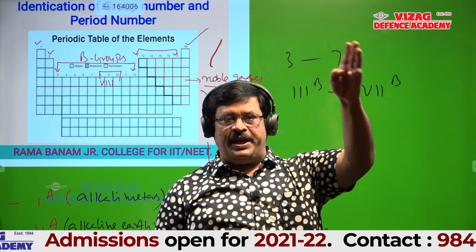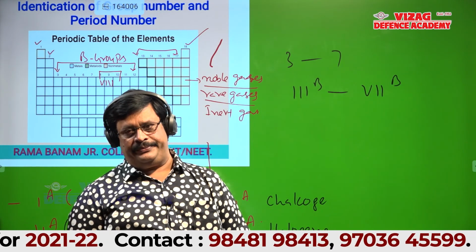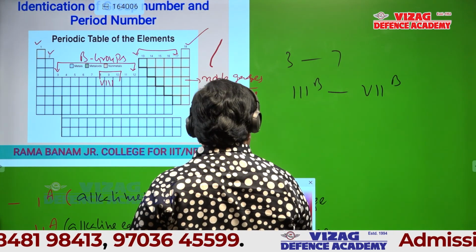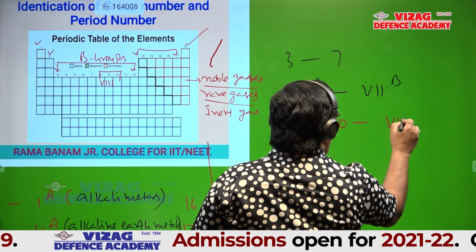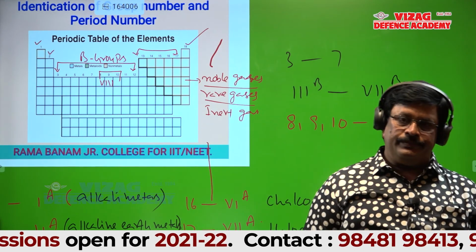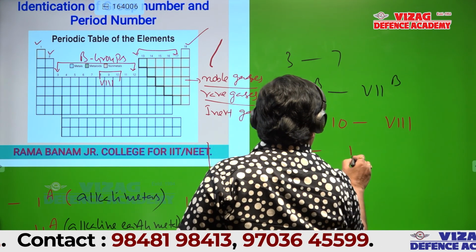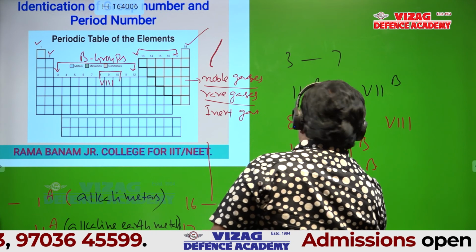Column number 3 is 3B, 4 is 4B, 5 is 5B, 6 is 6B, and 7 is 7B. Columns 8, 9, 10, all these three columns come under the 8th group. Column number 11 is 1B, 12 is 2B. Is it okay, students?